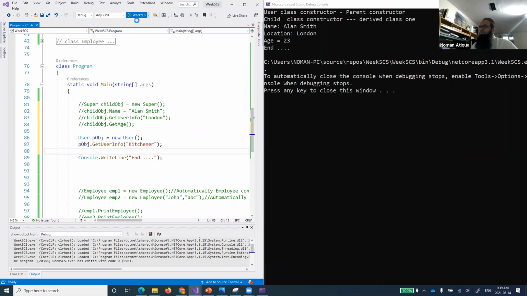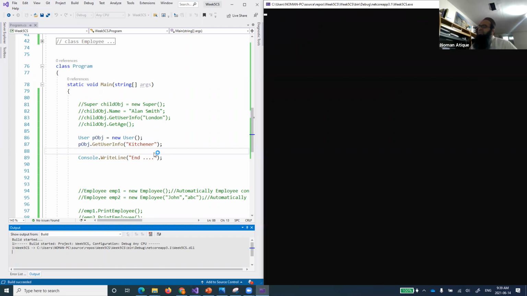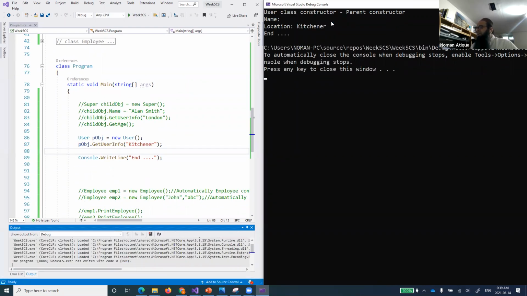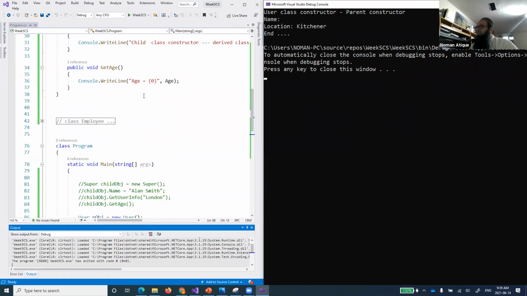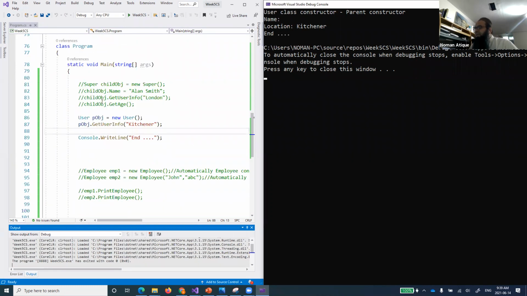And let's run it. And of course, now what will happen? We are just talking about the main class, the parent class. So it will just go to the parent class, run that one, and use the parent class constructor, and it is just showing. So why is there no name over here? Why is the name not appearing? Because in this main class, we have not defined this name. We have not given this name. Rather, we were giving this name by defining the object.